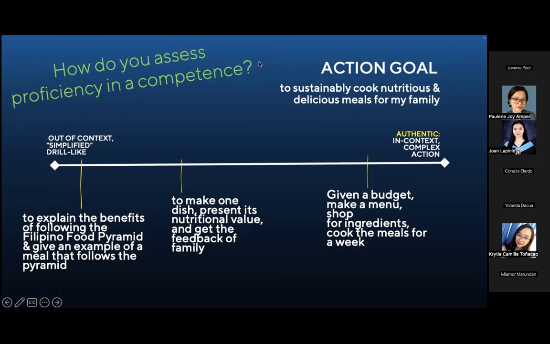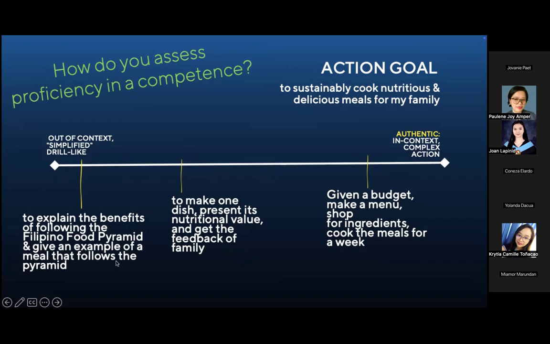So if you are the cooking teacher and your goal is sustainably cook nutritious and delicious meals for my family, the most authentic is probably you'll give the students a budget, you'll make a menu, they'll shop for the ingredients and cook the meals for a week. Baka hindi po kaya yan, although that's the most authentic. So we can reduce the authenticity. Okay na lang po yun. Kasi under constraints tayo eh. So baka lang make one dish, present its nutritional value, and get the feedback of your family.